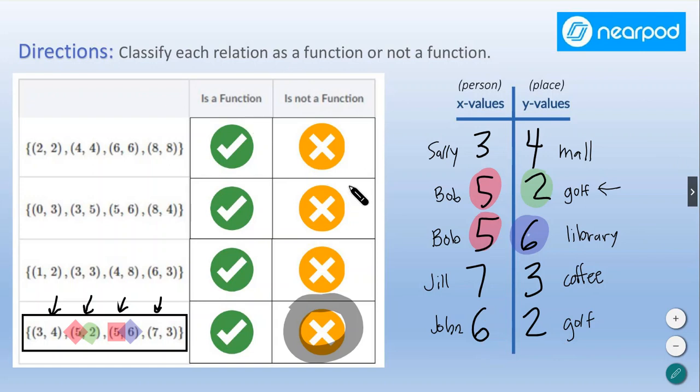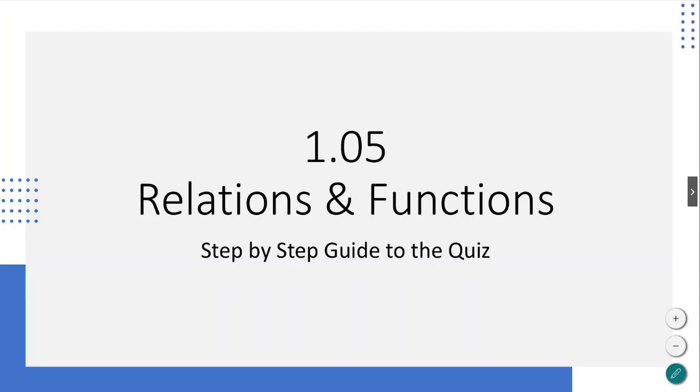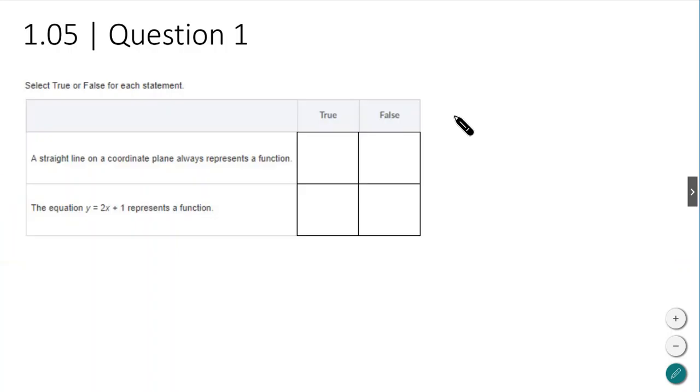So that's kind of like the numeric side. As we look at some of these questions, we're also going to look at the graph side of this, and kind of try to interpret some of that, and I'll help you guys along with that. All right, so let's go through question by question what you could see on the quiz and try to interpret that for you guys so you can get an idea of what you're looking at. Okay, so question number 1.